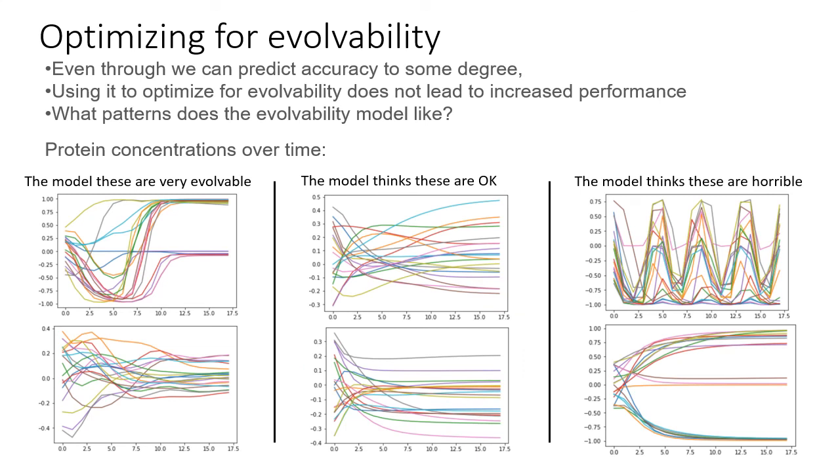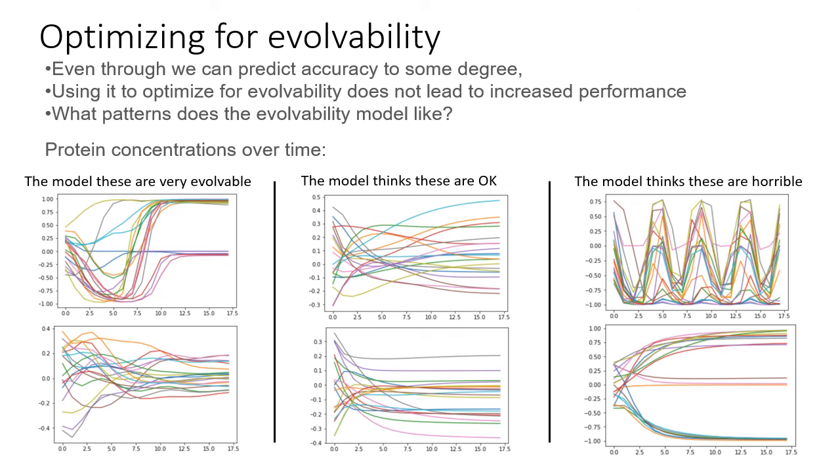However, when we use the evolvability model to jointly optimize for evolvability and fitness, the performance did not improve. This can be for several reasons. Maybe the evolvability model overfitted to the data. Or more likely, even if we can predict evolvability, it is hard to find good representations since there are many local optima. It was interesting to see what kind of behavior the evolvability model liked or hated.